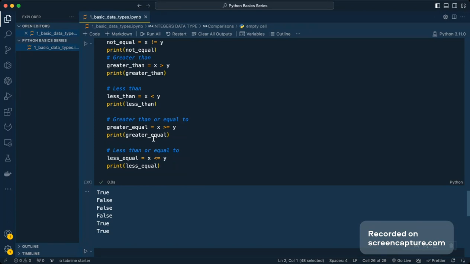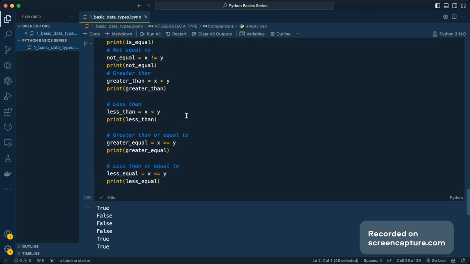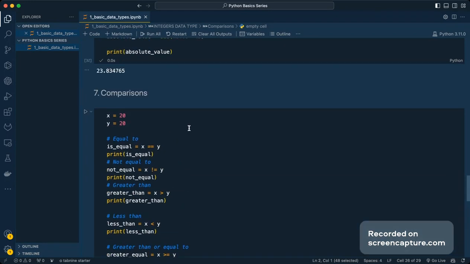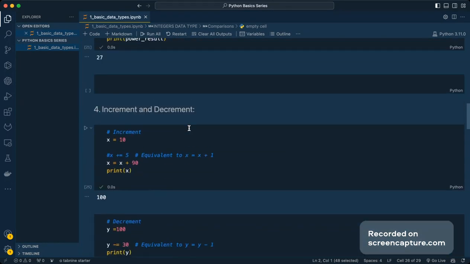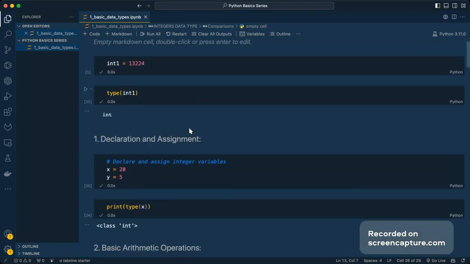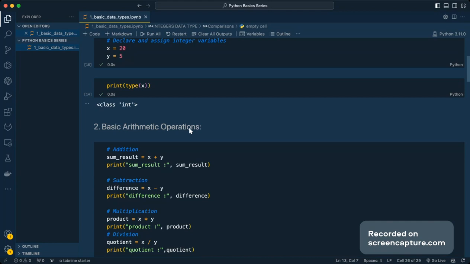So if it finds any of the either conditions satisfied, it will eventually give us a true result. In our case, x is indeed equal to y. That's why it's written as true. So you can see that's how we can do a lot of operations on integers. So all these methods you have to learn. You have to do a lot of practice with it.